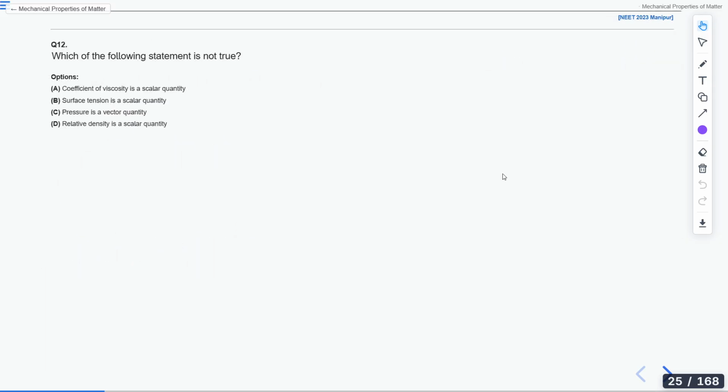Which of the following statements is not true? Remember, you are asked to find the statement which is not true. The options are: coefficient of viscosity is a scalar quantity, surface tension is a scalar quantity, pressure is a vector quantity, and relative density is a scalar quantity.